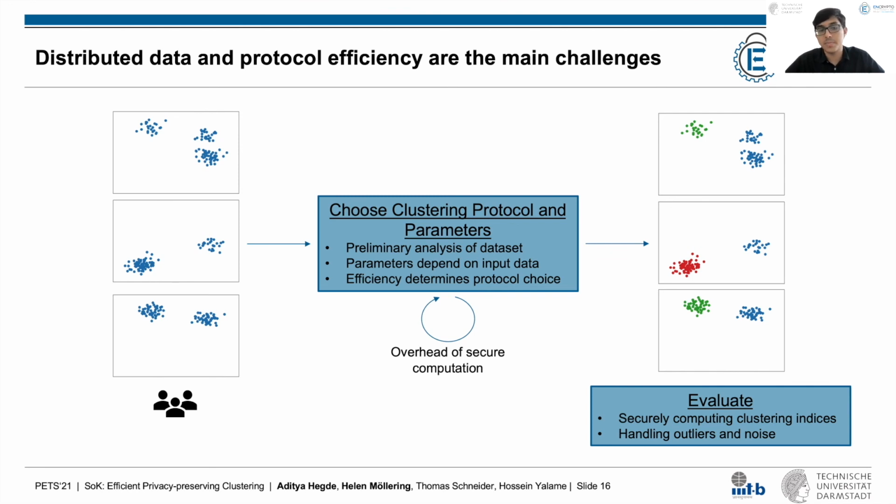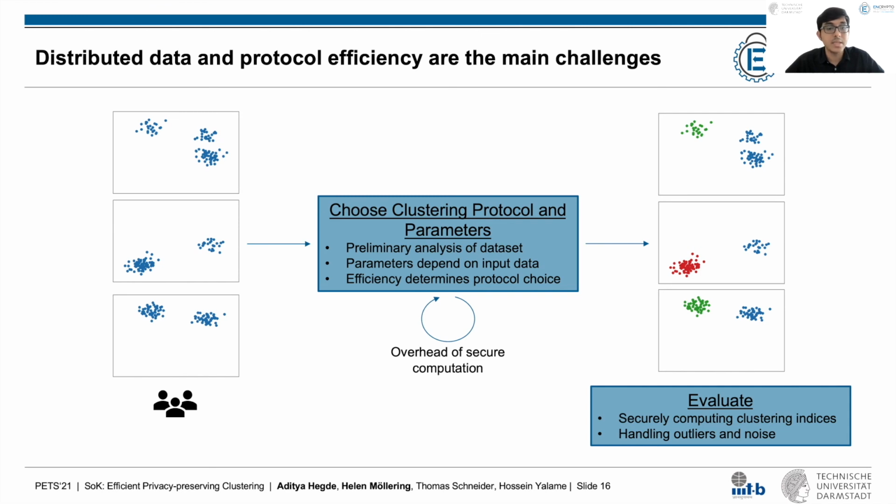Now there are two aspects to this. The first is extending the protocols to efficiently compute such indices from the output. Secondly, since these indices are computed on the combined dataset, it is important to analyze if outputting it can leak any private information and if there are other methods of evaluation better suited for the privacy preserving case.